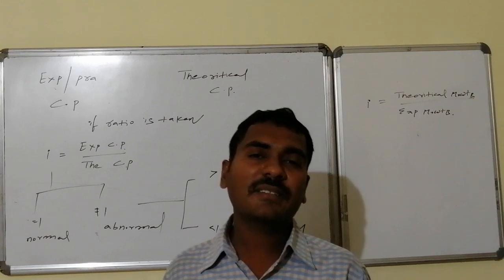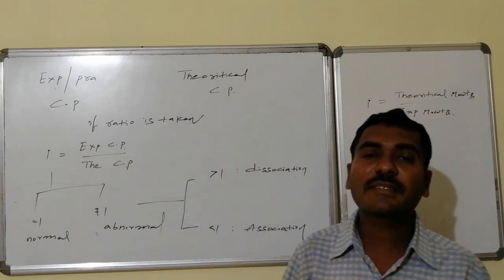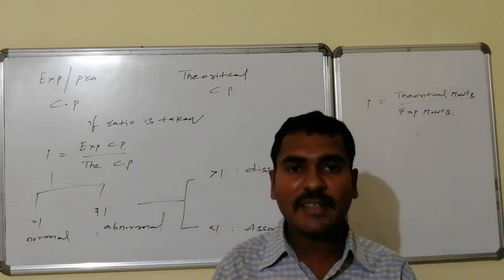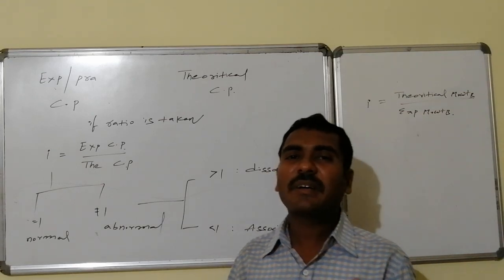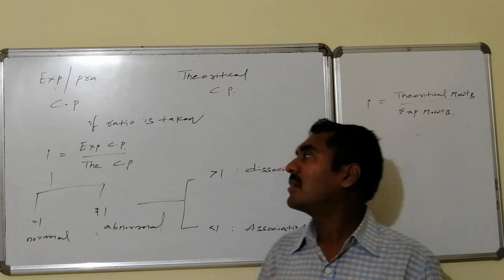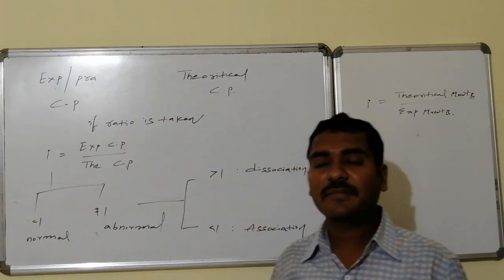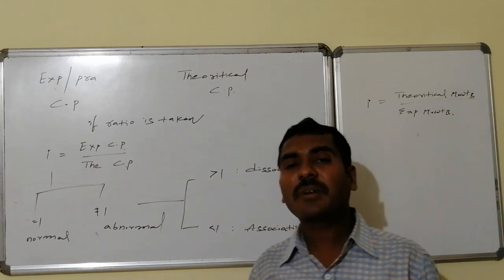In some cases they may be the same, in some cases they are different. Suppose their difference and their equality is measured by taking it as a ratio.